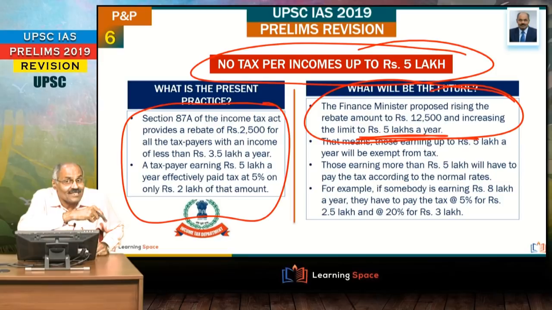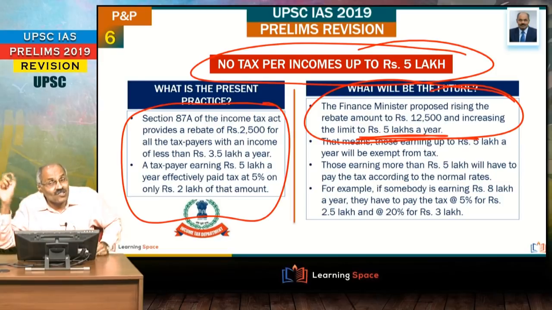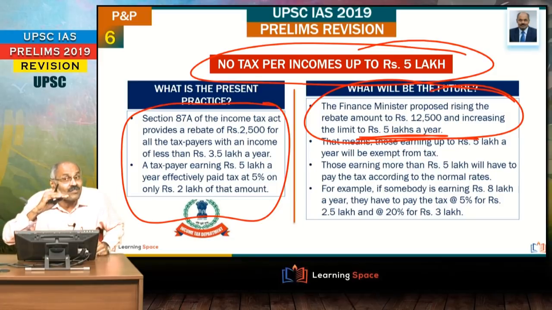Right? Very, very important. So friends, the limits are not changed, or you can say the slabs are not changed. If your income crosses 2.5 lakh, you have to file income tax returns. Very, very important. Income tax slabs are not changed. Only the government has given a rebate of rupees 12,500, or you can say a rebate up to rupees 12,500, to the persons who are earning up to rupees 5 lakh. Very, very important. Slabs are not changed. The government is giving only a rebate. That is the important point one should not miss.